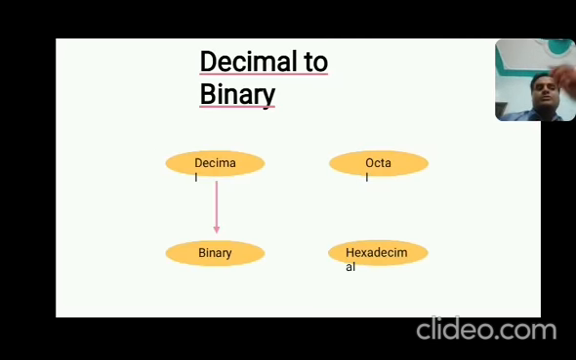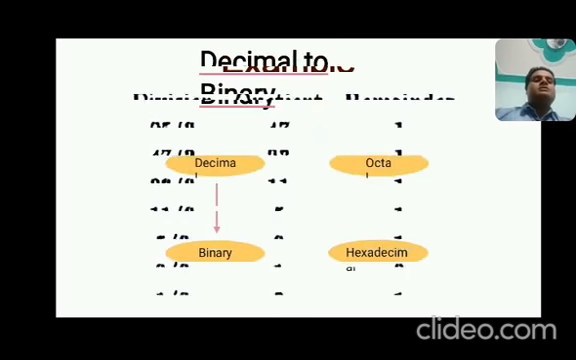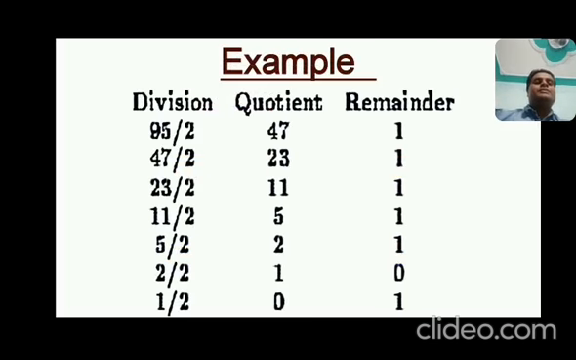Okay, now come to the next conversion, that is decimal to binary. This is something different: decimal to binary, octal to binary, and hexadecimal to binary. All these conversions are in the same fashion. How? Decimal to binary. Come to the next slide. How do we convert in this type of conversion, that is decimal to binary?